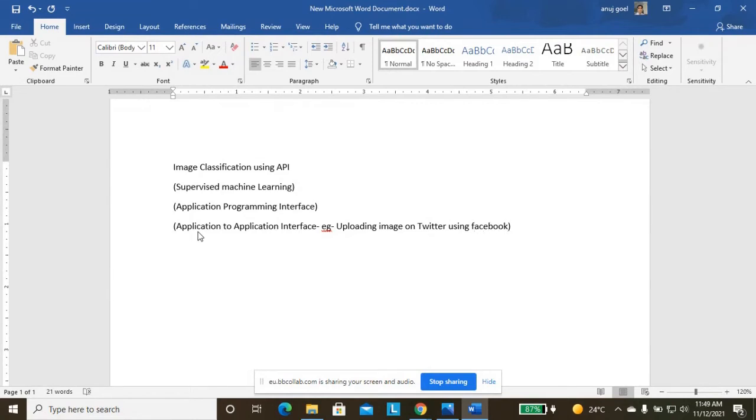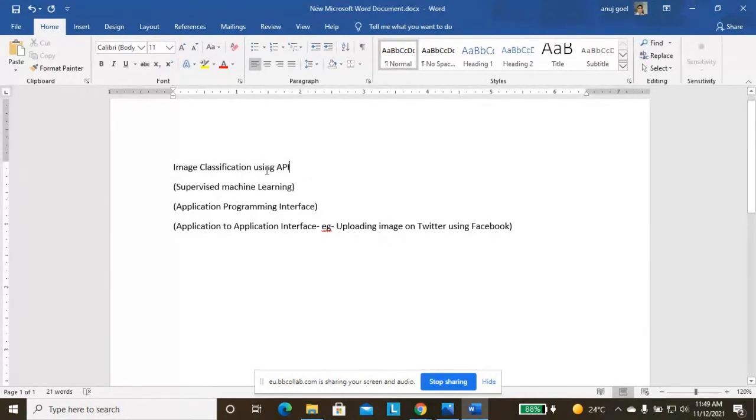So it is application to application interface. In a similar way, in our project we will import the images from another location. In this part I will discuss the theory with you. In the next session, I will show the program on Google Colab, making one separate notebook.